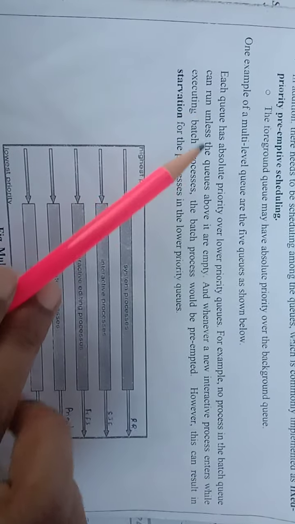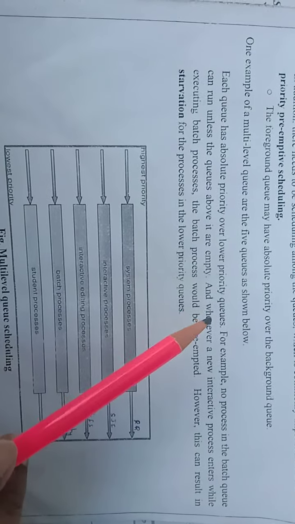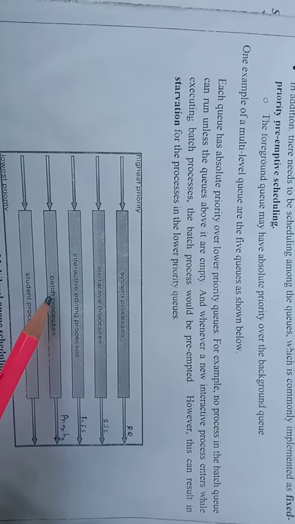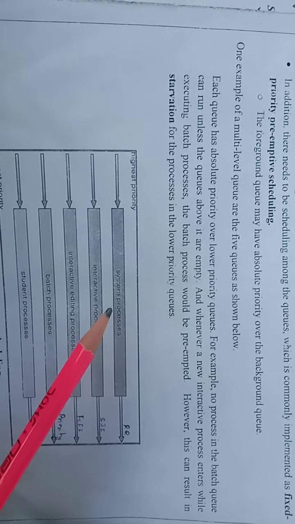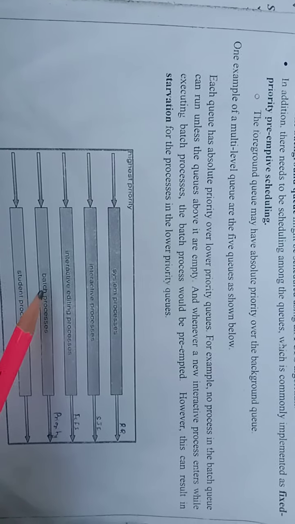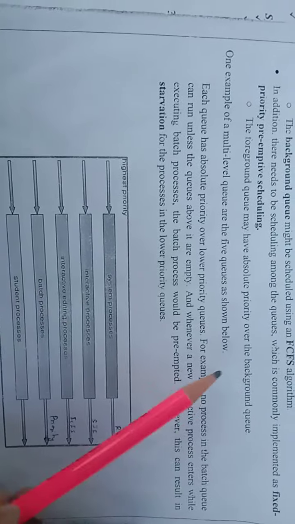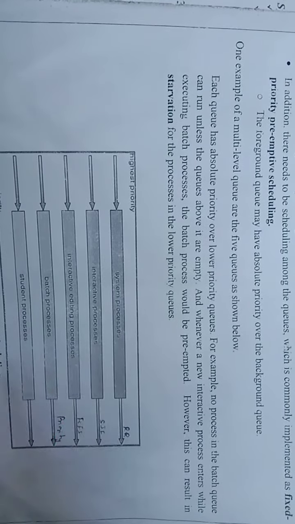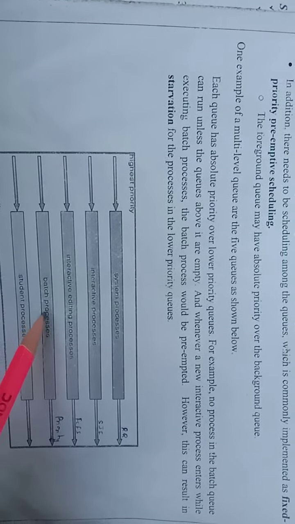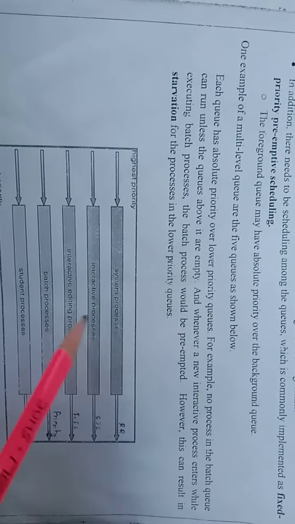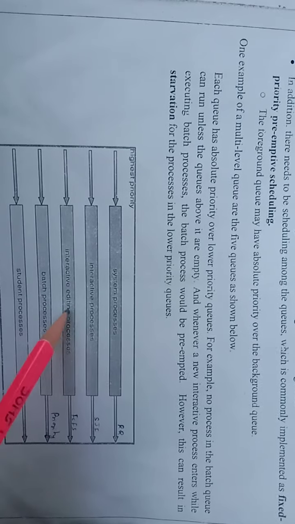Here each queue has absolute priority over the lower priority queues, obviously. If you want to schedule a process that is in the batch queue, you have to make sure that all the higher priority jobs above it are done before we start the job at the fourth level queue. For example, no process in the batch queue can run unless the queues above it are empty. So we can start scheduling the processes waiting in this level only if the queues above it are empty.